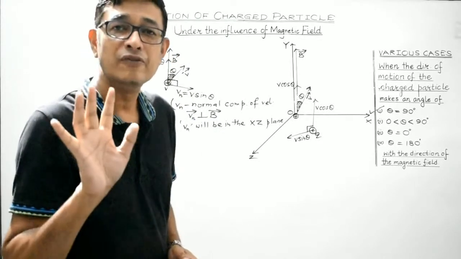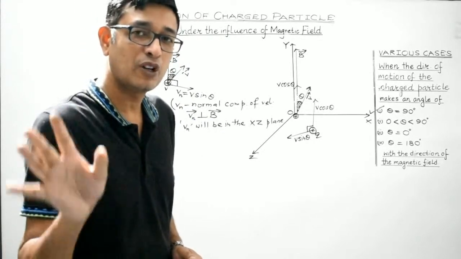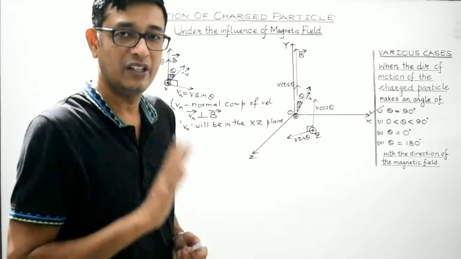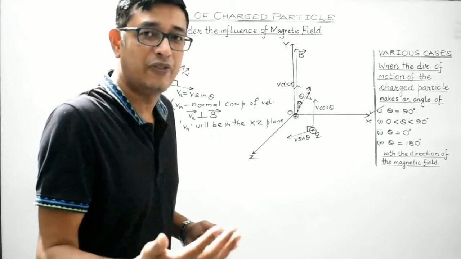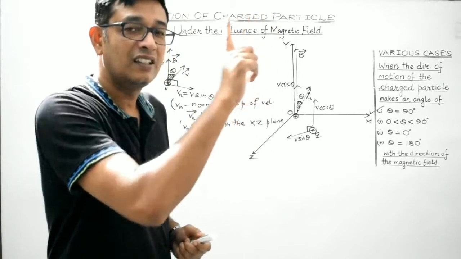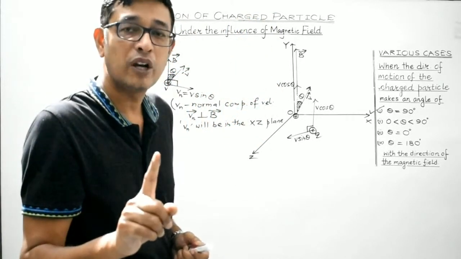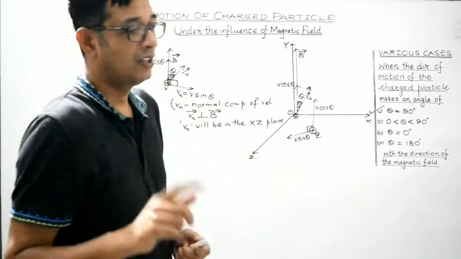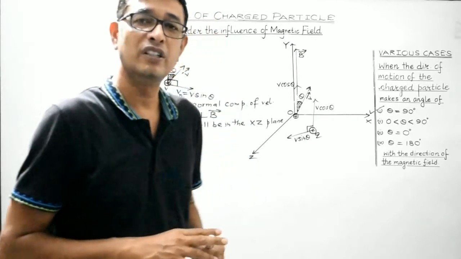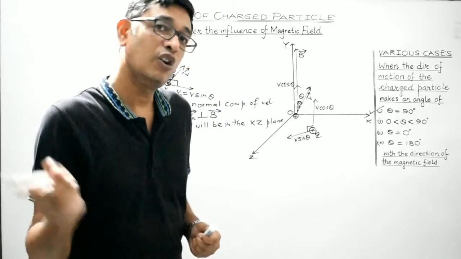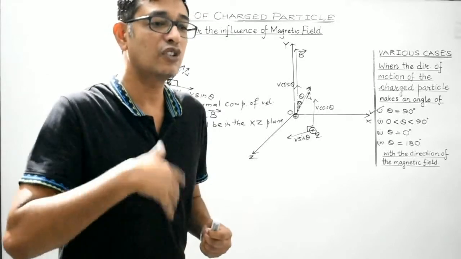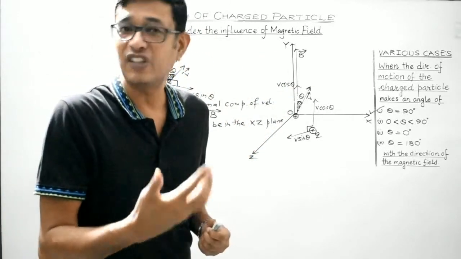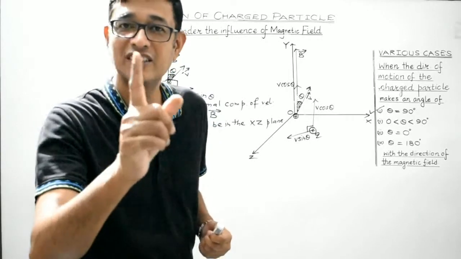Remember students, v sin theta is the normal component of velocity of the charged particle, which is perpendicular to the direction of the magnetic field. If you have assumed the magnetic field to be directed along the y-axis, then the v sin theta component will be in the xz plane. In the previous article, we proved that the component of velocity perpendicular to the magnetic field makes the charged particle follow a circular path.